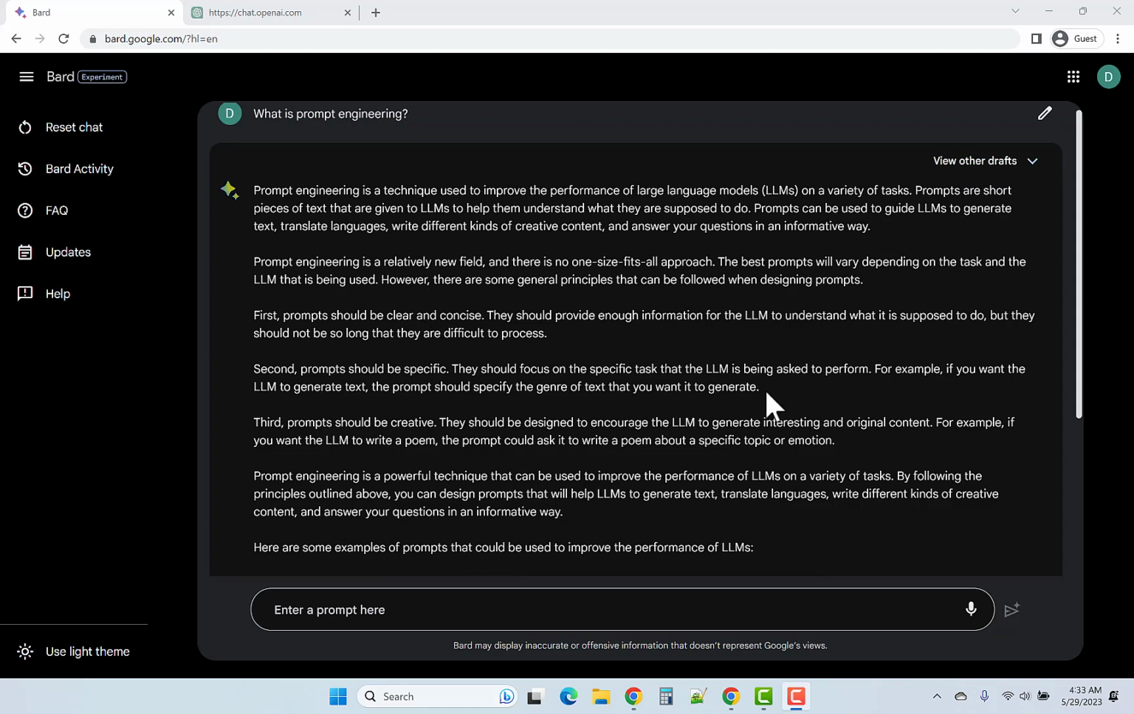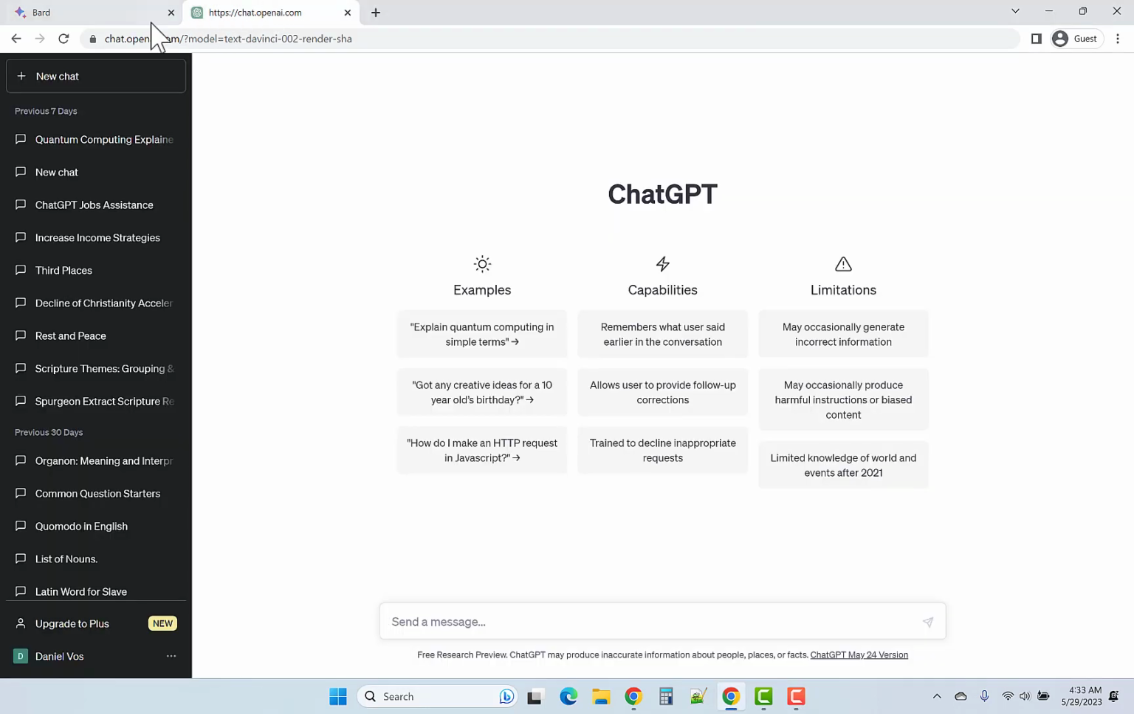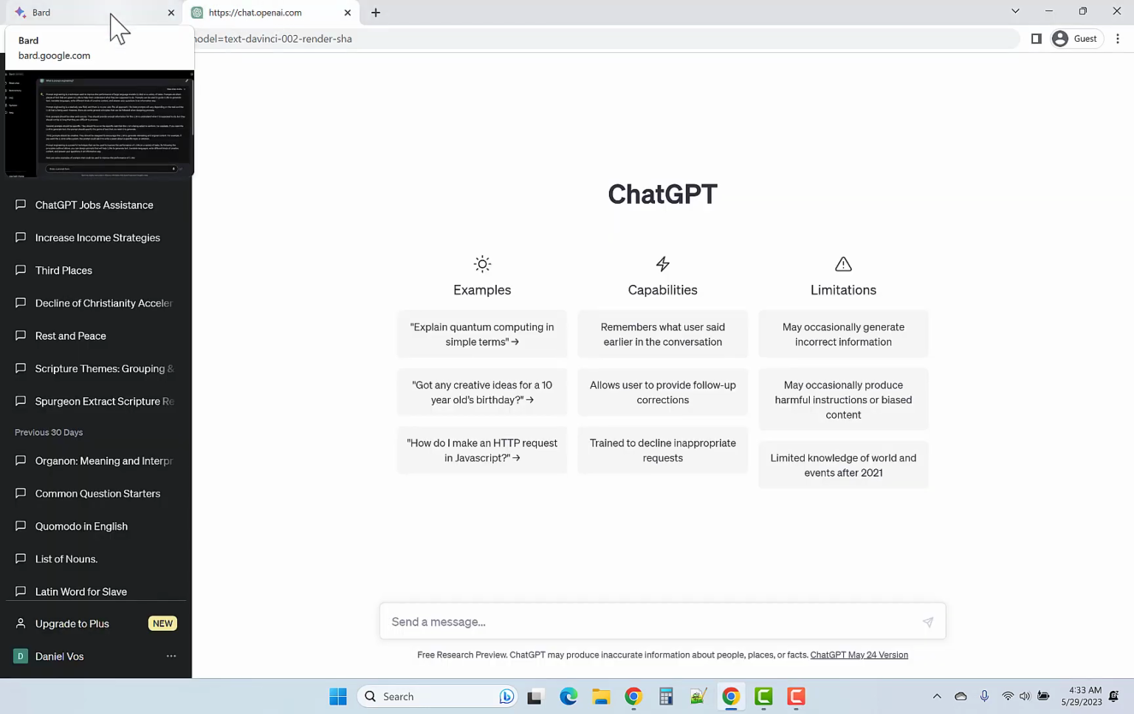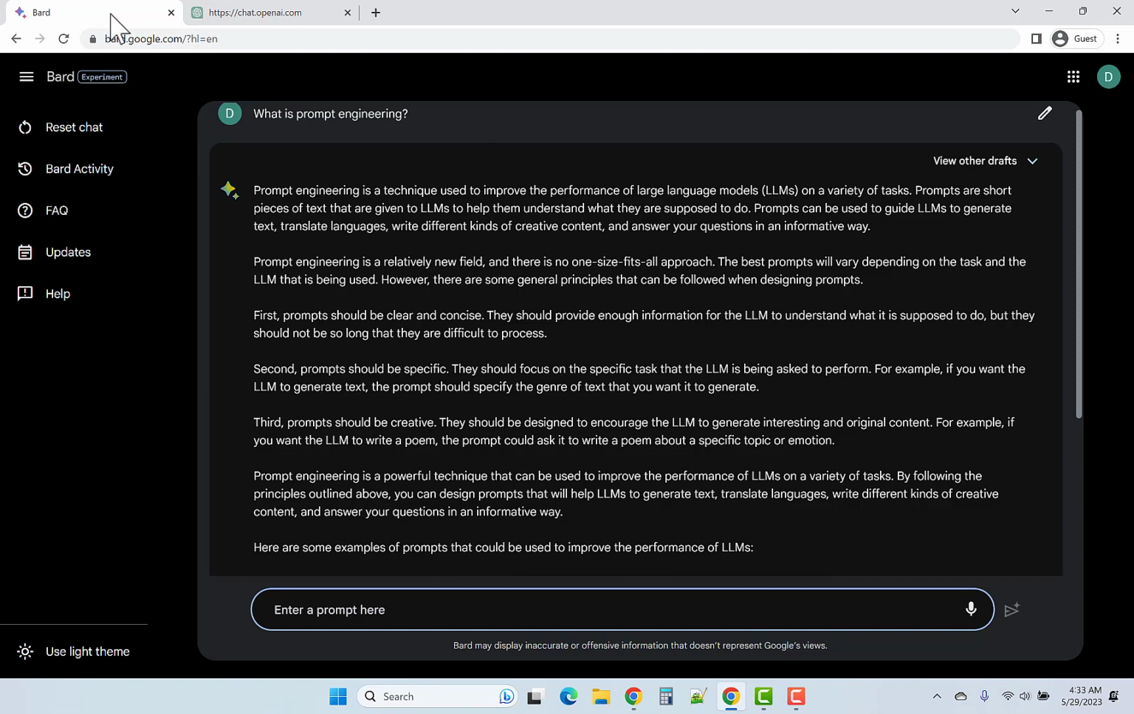So just a few things to highlight here. It's a technique used to improve the performance of large language models. So Google Bard is an example of a large language model. ChatGPT is an example of a large language model. And they are short pieces of text that are given to these tools to help them understand what they're supposed to do.